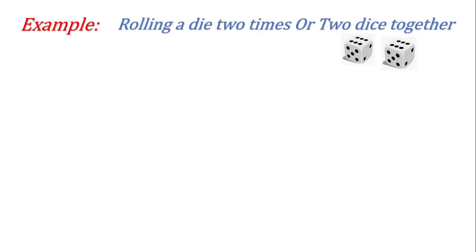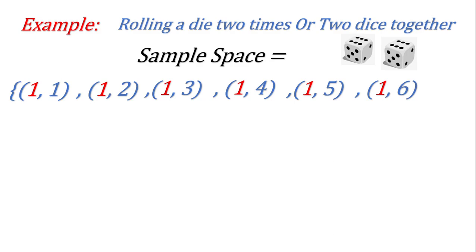Now going forward, if you throw a die 2 times, or 2 dice together one time, the meaning is the same as in the case of the coin. Now here you see the sample space. What you need to understand here, because normally students make mistakes with 2 dice, is that the elements will be more. So how will you understand this? You just fix the first die as 1, meaning we get 1 on the first die. Then what are all the options on the second die? The second die can have 1, 2, 3, 4, 5 or 6. So a total of 6 elements are there with 1 on the first die.